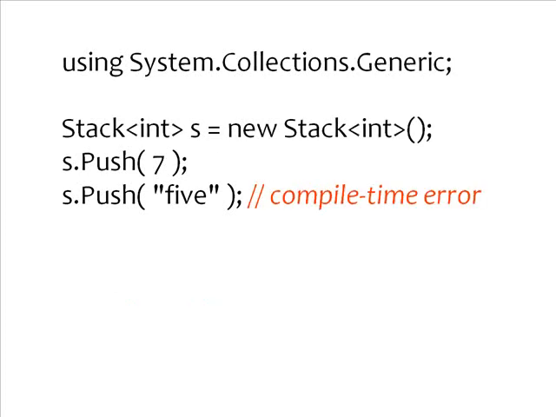With generics, I say I've got a stack of ints. And when I push 7 on, all is fine. If I try to push a string on, I get a compile time error. Compile time errors are the best kind of errors because it means you cannot even run before you fix this error. So I always like compiler errors.